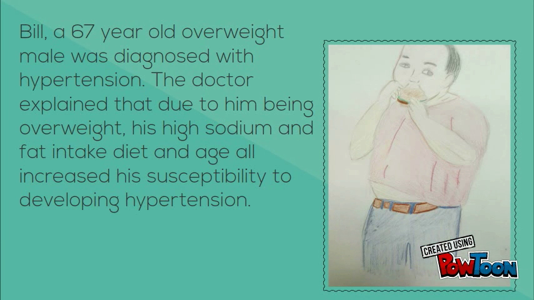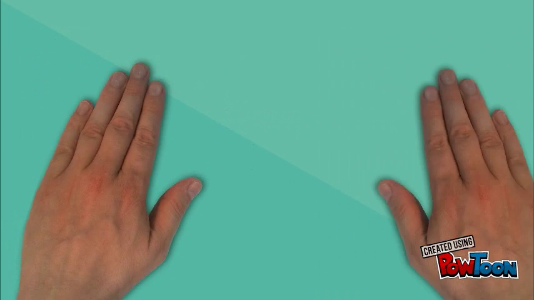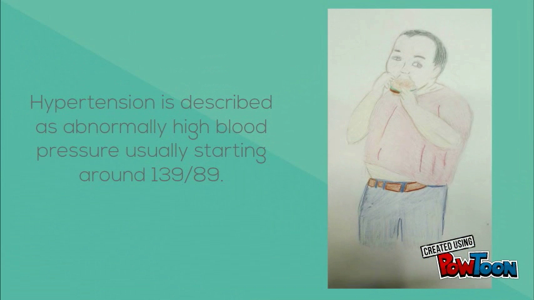Scenario: Bill is a 67-year-old overweight male that was diagnosed with hypertension. The doctor explained that due to him being overweight, his high sodium and fat intake diet, and age all increased his susceptibility to developing hypertension. Hypertension is described as abnormally high blood pressure, usually starting at around 139/89.